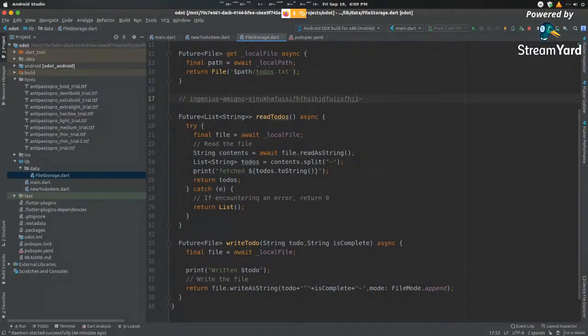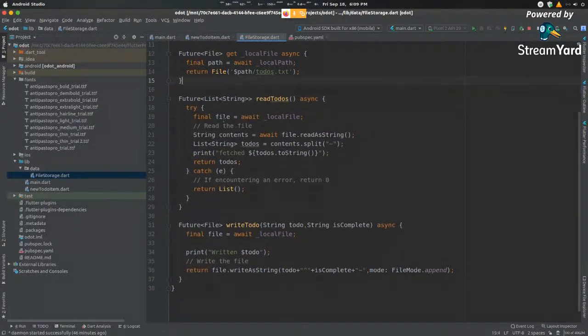Every single time my file reads this line, it'll split this into one to-do. This is the second to-do. This is the third to-do. This is not good practice, but it's really quick. Over here, you can see that I am getting the contents of the file. I'm reading it as a string. Then you can see that I'm splitting this at every tilde, and then I am returning this to-do. If I'm not able to access this file, I'm just going to return an empty list.